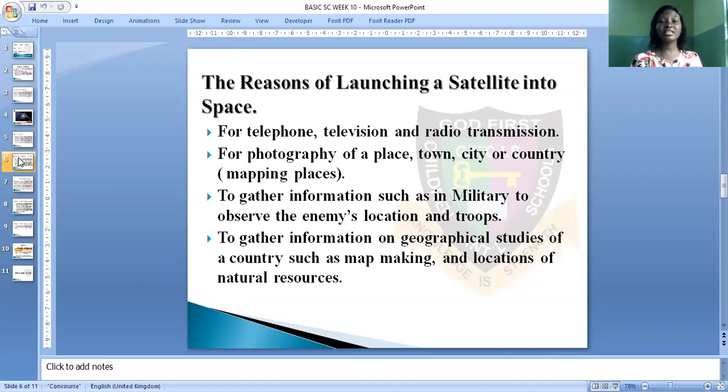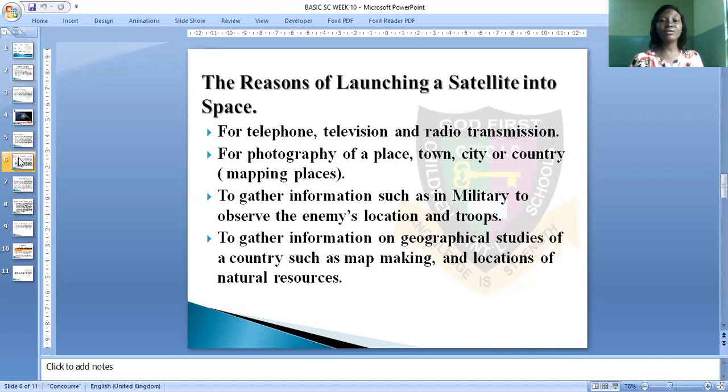In the media industry, in a radio station or television station, satellites are being used to send and receive signals. It can be used to send signals and also receive signals, probably to get information about a particular country, to get the news about a particular country.